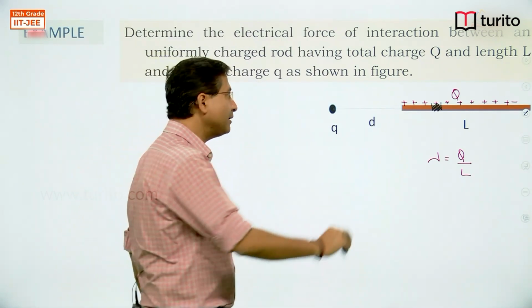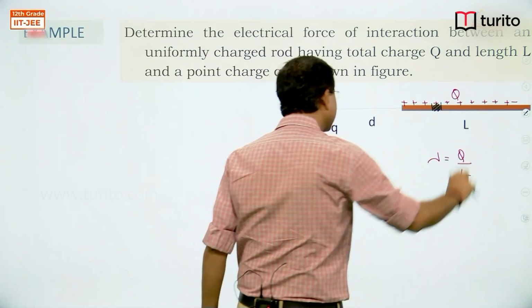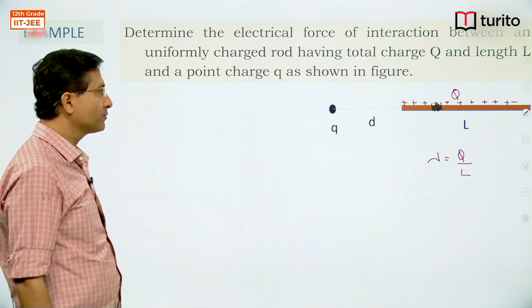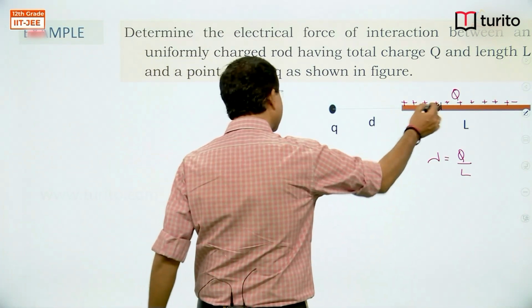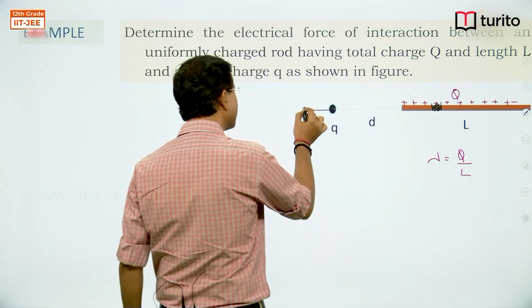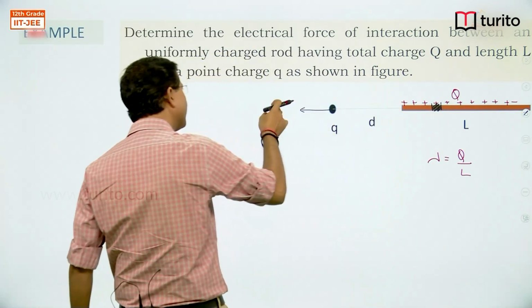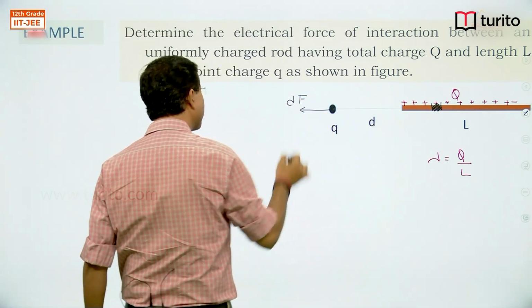So all the elements are not exerting the same force. All the elements are exerting different forces because they are at different separations from q, right? So how much is this one exerting? Let's first find out. Let the force by this element on this charge, along the line joining, directed away because both are positive, be dF.